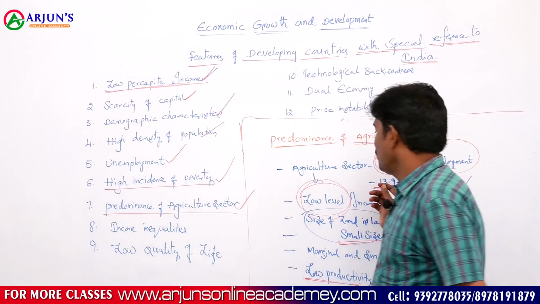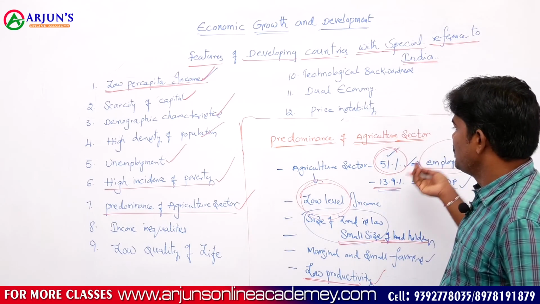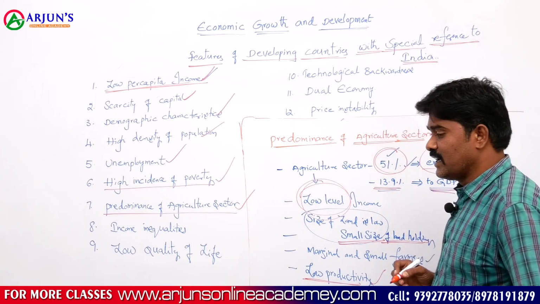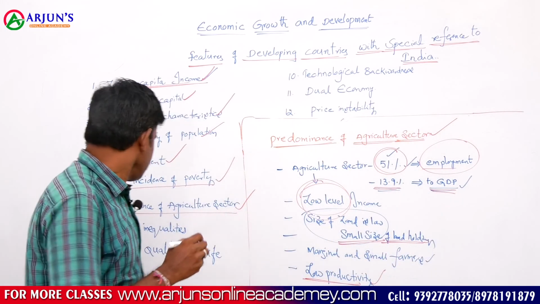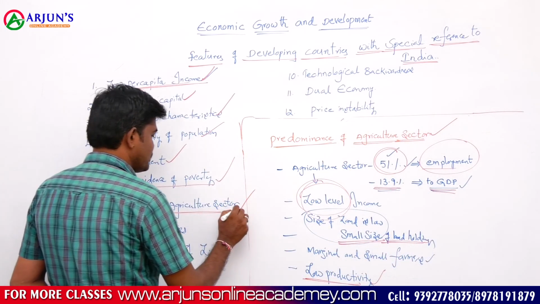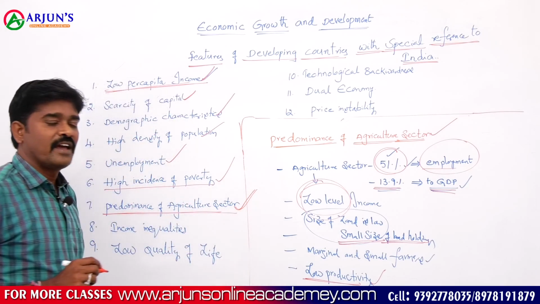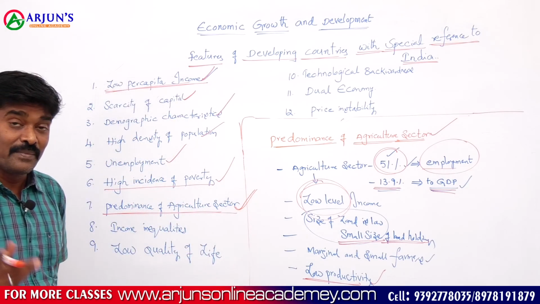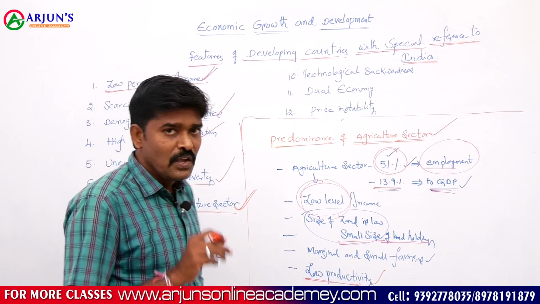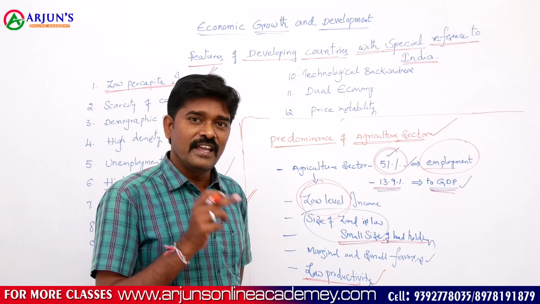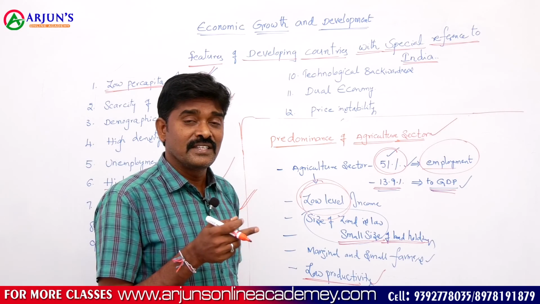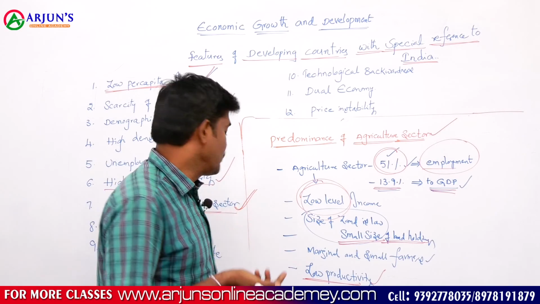So we observe the conditions of the people engaged in the agriculture sector. That's why the predominance of the agriculture sector is another important characteristic feature of a developing country. But in developed countries, a very small percentage of people are engaged in agriculture. Their industrial sector and service sector play the vital role.